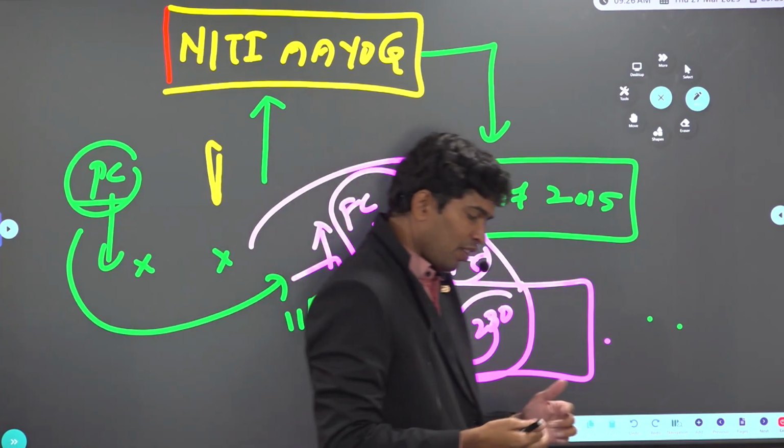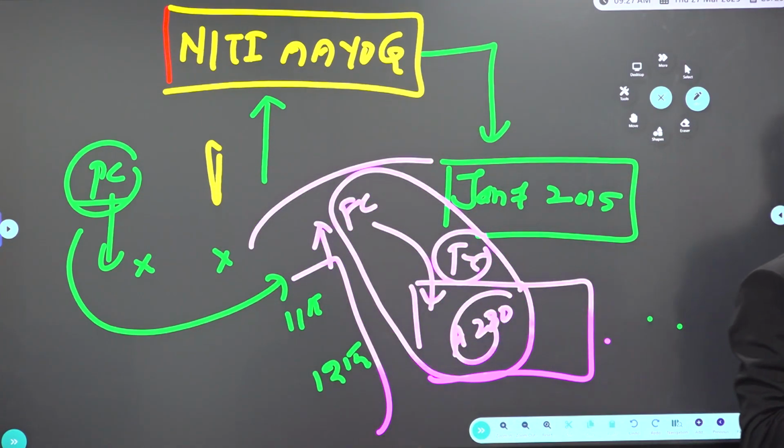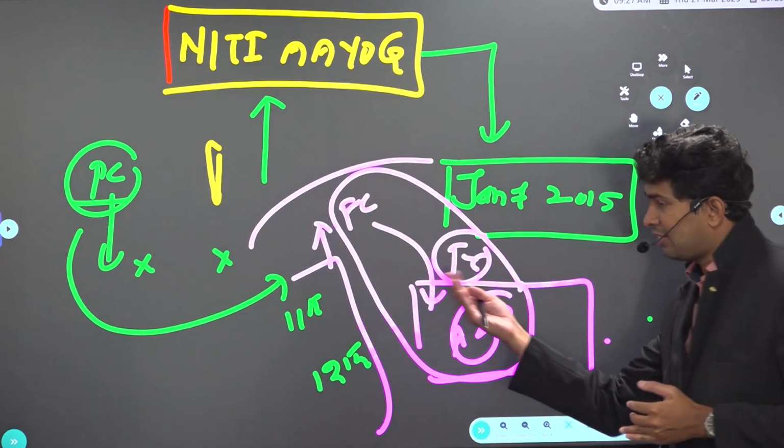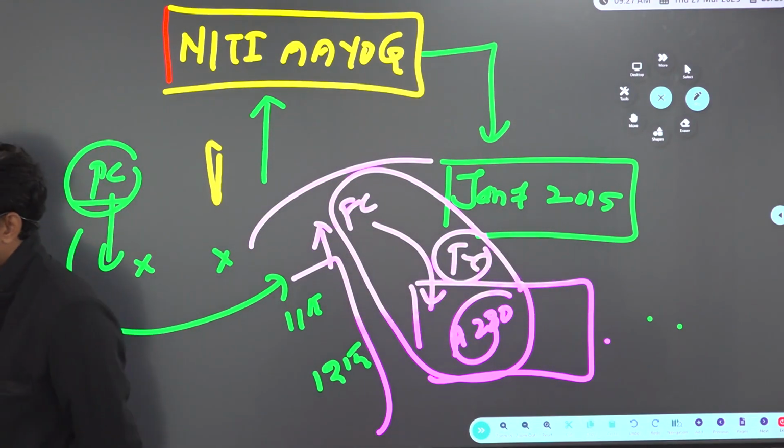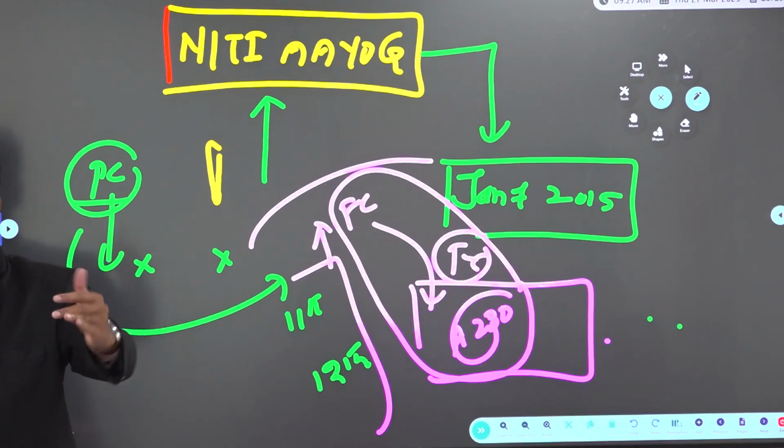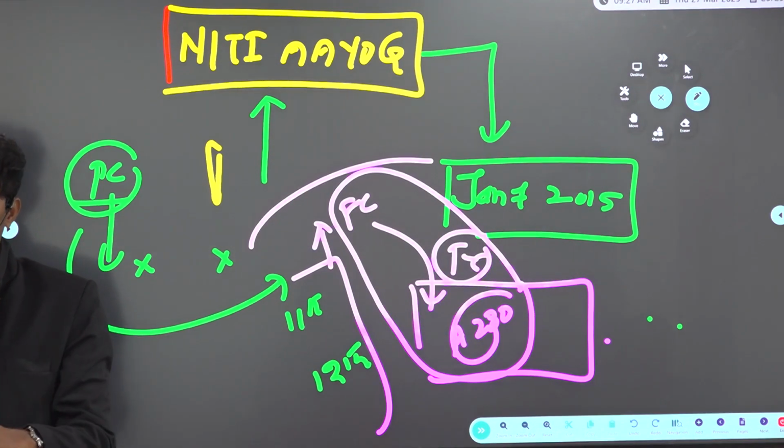Which means Finance Commission is the constitutional body, but Planning Commission is neither a constitutional body nor a statutory body. But during the 11th plan and 12th plan, because of this close proximity, whomever Planning Commission suggests, for them more funds are given by the government. So Planning Commission was criticized as a super cabinet. Which cabinet? Super cabinet, which means it had powers more than the cabinet at that time.